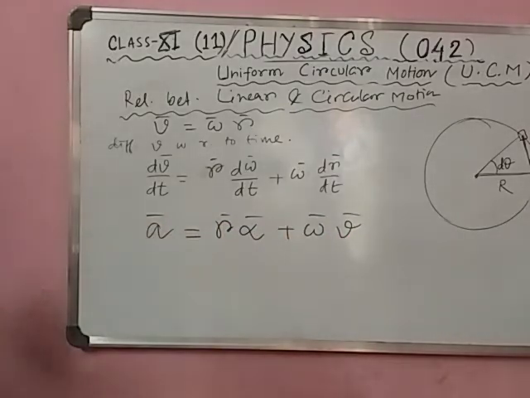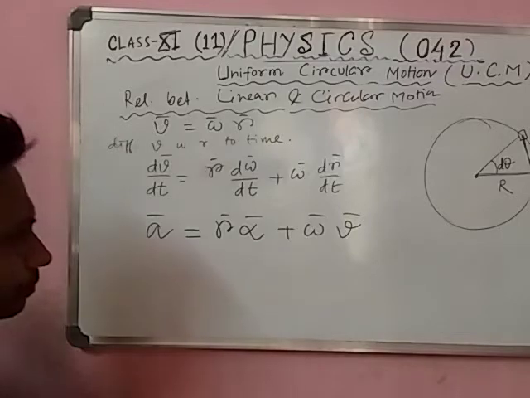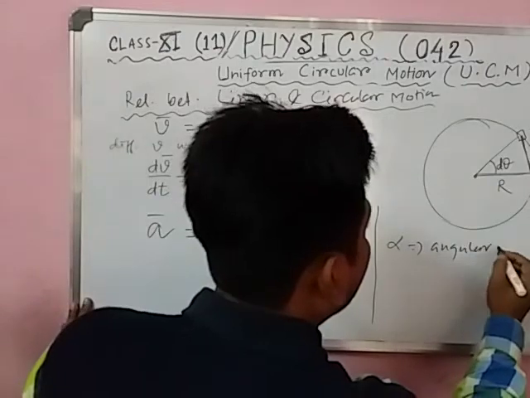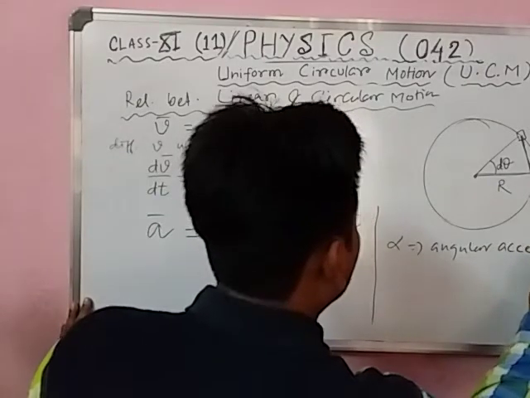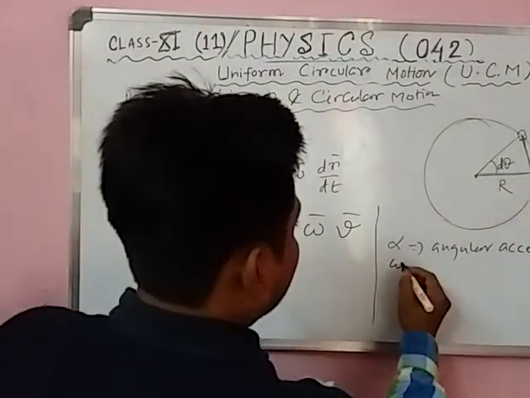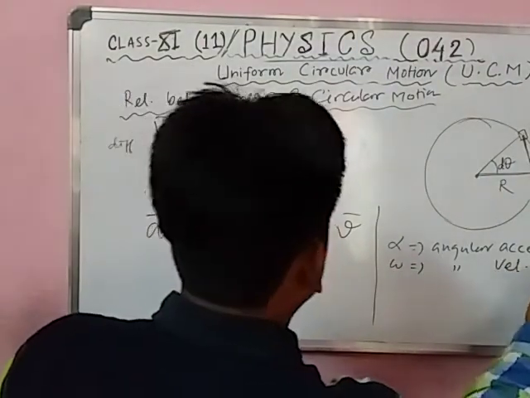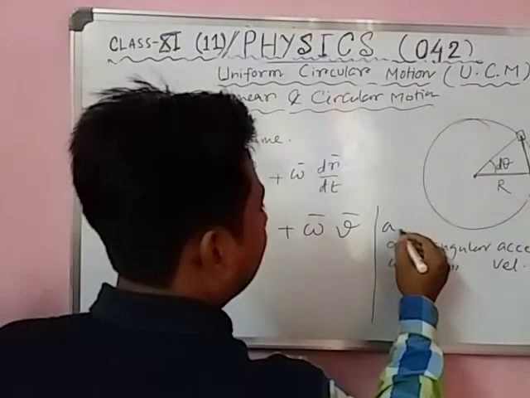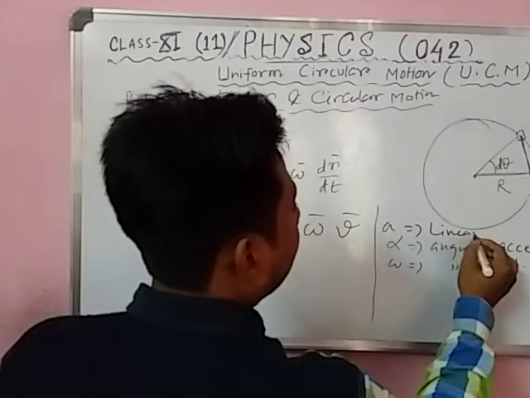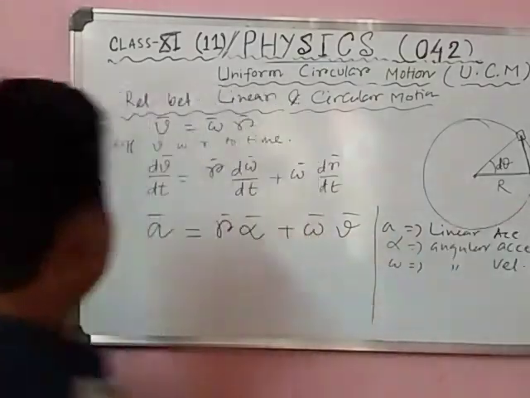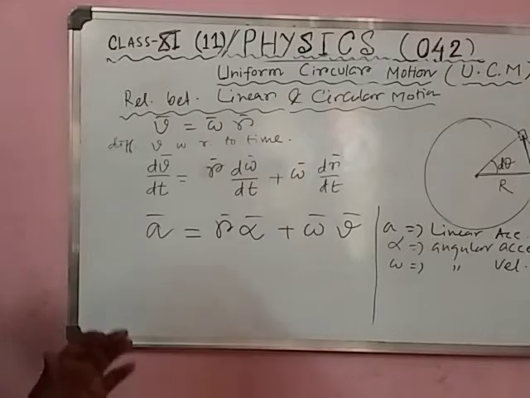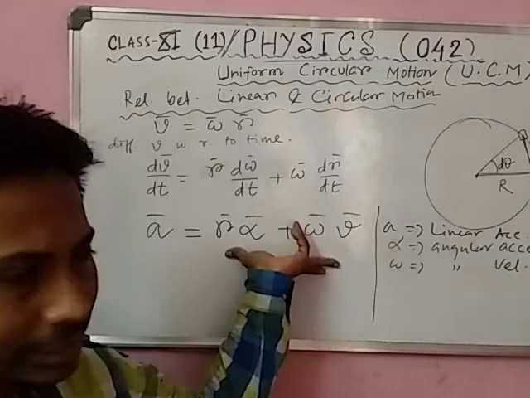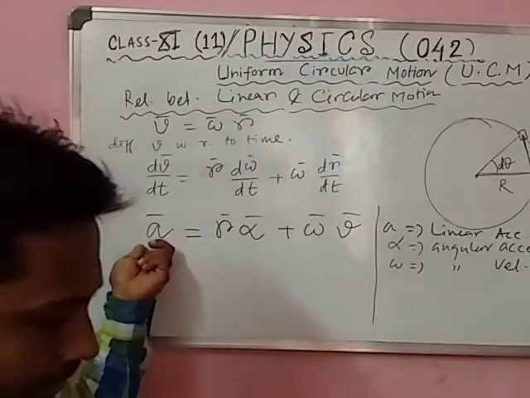Alpha means angular acceleration. Omega means angular velocity, v means linear velocity, r means radius, a means linear acceleration. So students, you can see there is a relation between linear and circular. This is for the linear acceleration.